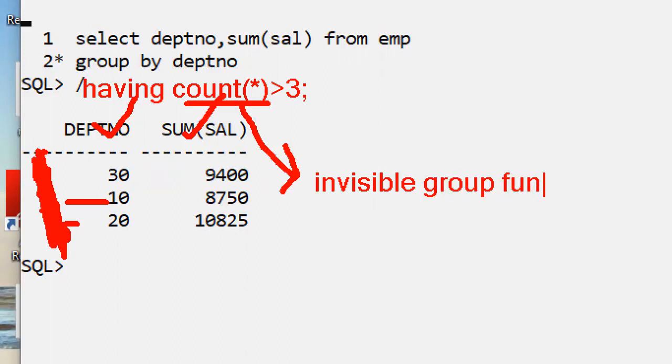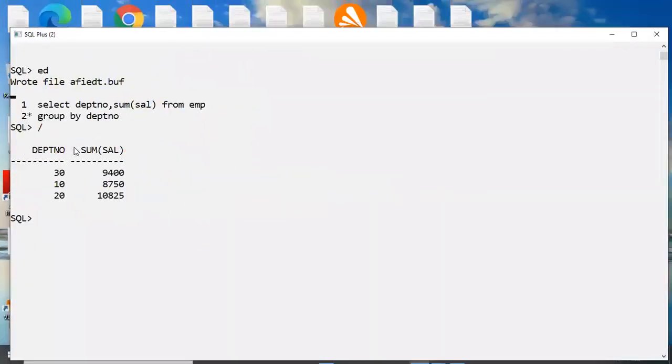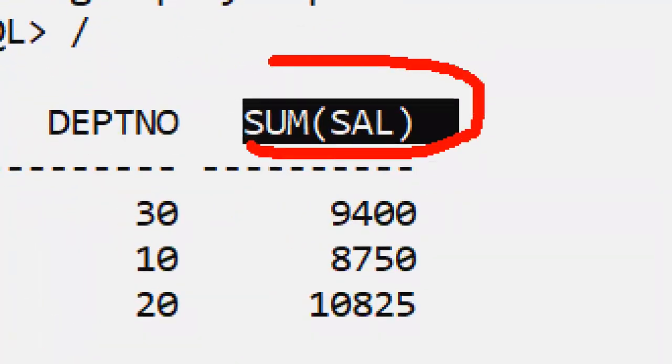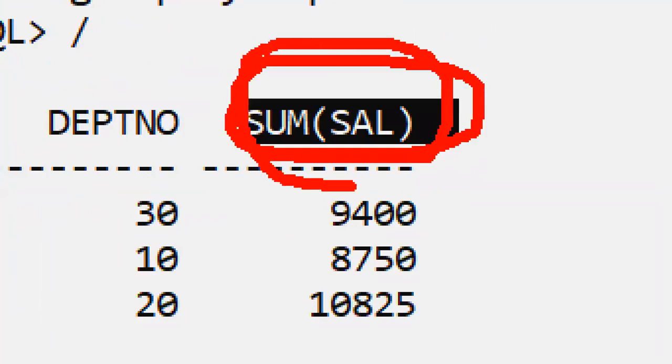We can also use an invisible group function in the having clause. Possible. How is it possible? So many fellows are confused about how it is possible. They are asking how it is possible, but nothing is there. Whenever we are using group function reports, that's why we are telling this so many times, because it is project oriented and also an interview question.